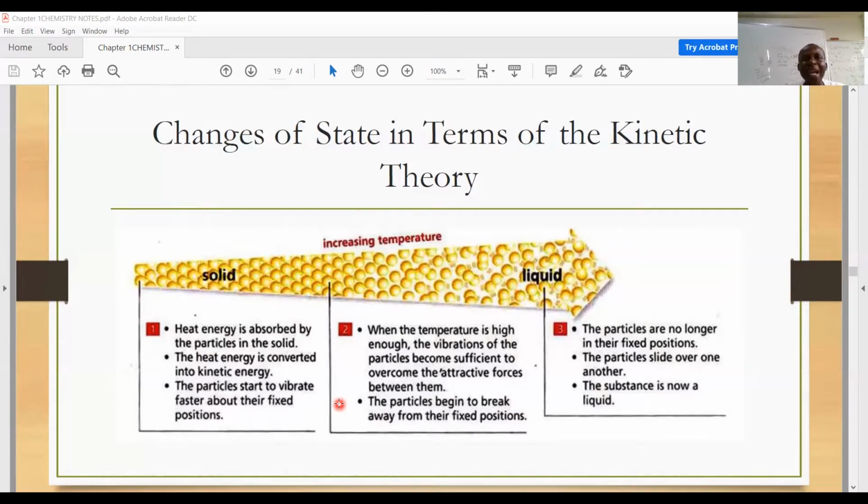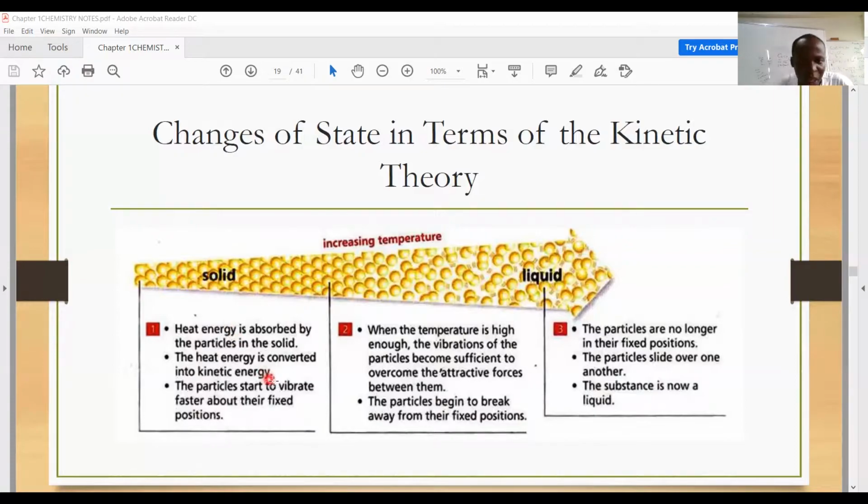Now, when they absorb the heat energy, you know that definitely there's going to be a conversion of the energy from the thermal energy or the heat energy to kinetic energy. And so what happens is that the particles begin to vibrate. The moment heat energy is applied, the heat energy is transferred to kinetic energy. Now, you know that solids don't move at all, but then they vibrate about their fixed positions. And so the solids will begin to vibrate.